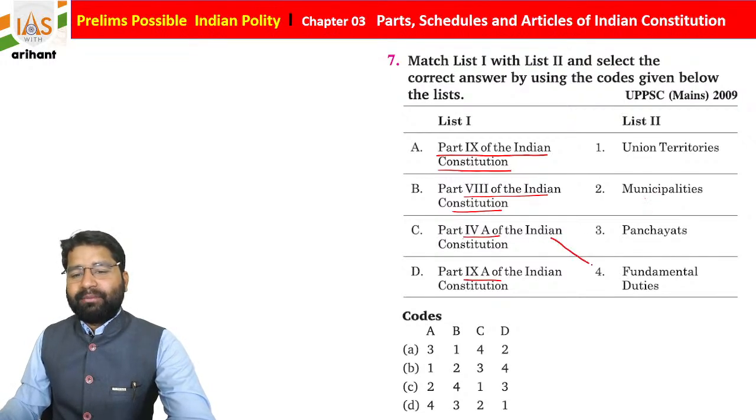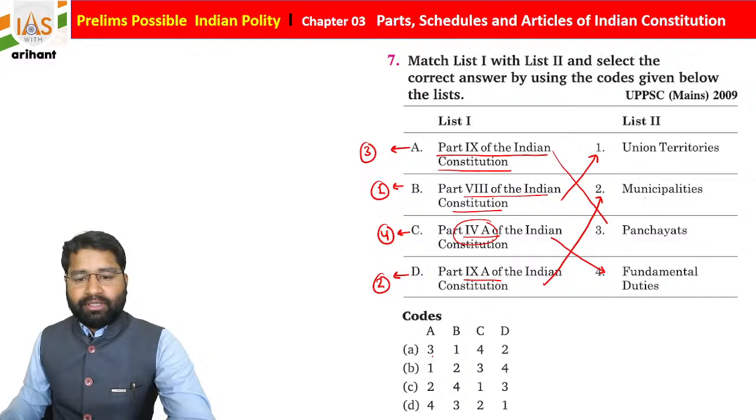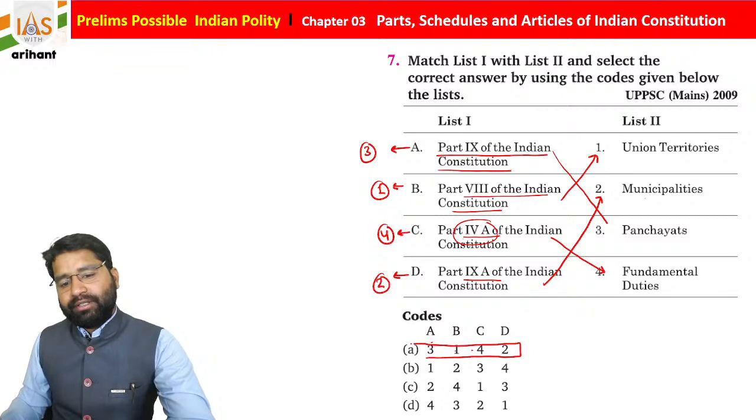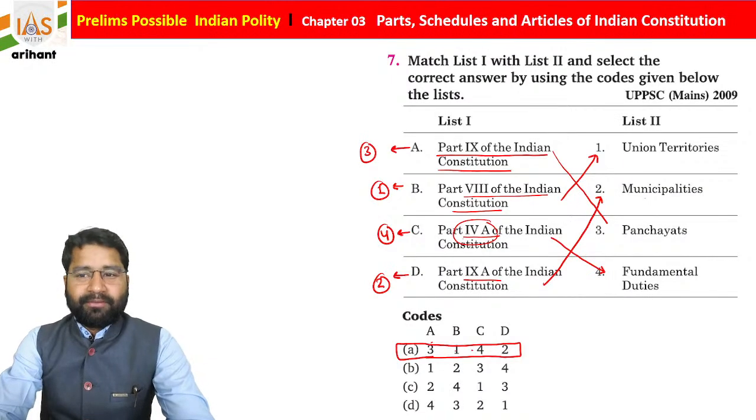As you know students, fundamental duty is under part 4A, part 9 contains the panchayat, part 8 the union territory, and part 9A the municipalities. So if you go in this format, A3, B1, C4 and D2. So 3, 1, 4, 2. Automatically option A is going to be correct, students. I hope you are all able to connect it. Easy. Just try to remember it.